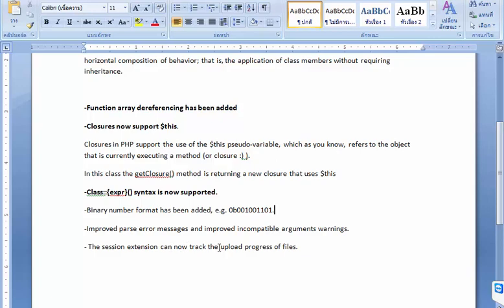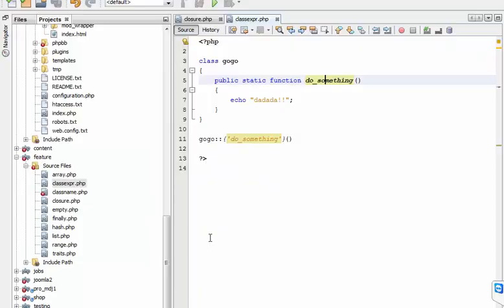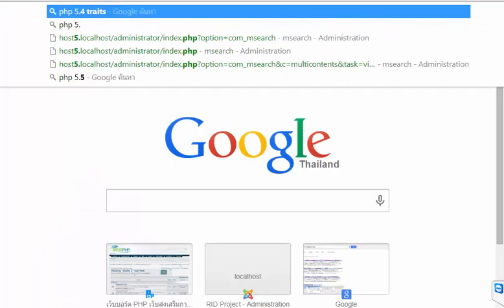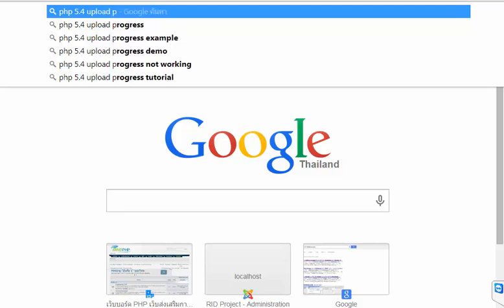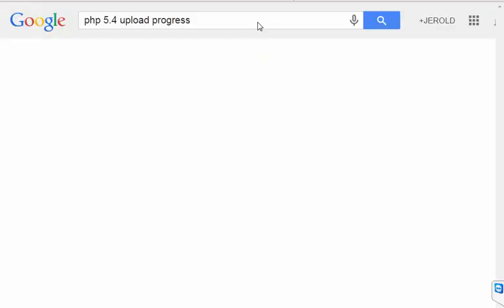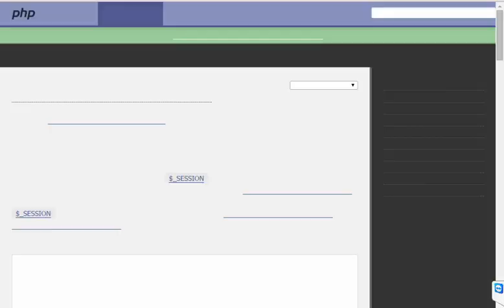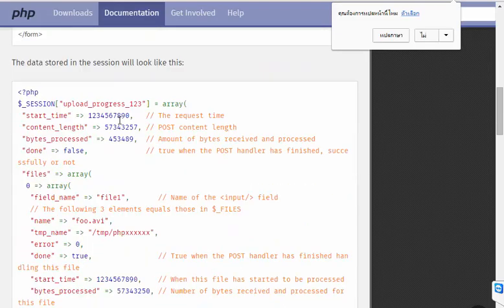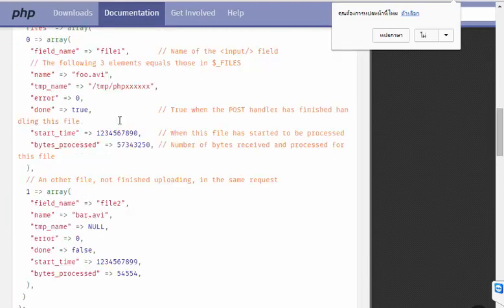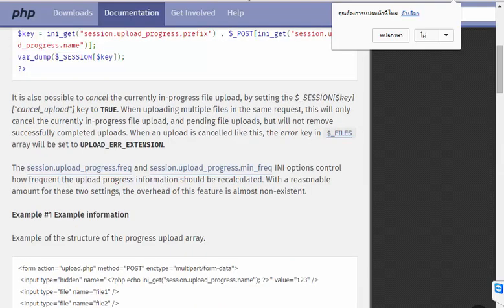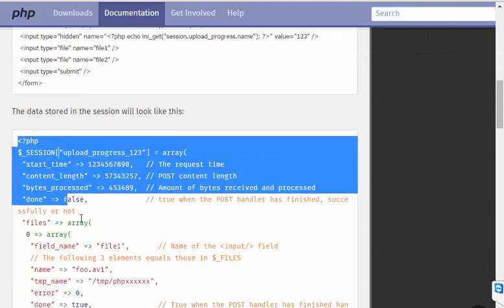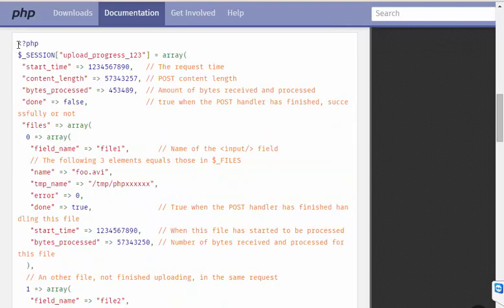of files, which is, for example, you upload a file, you can now track it by looking at the file like this.